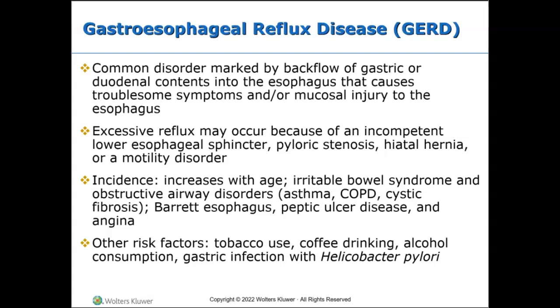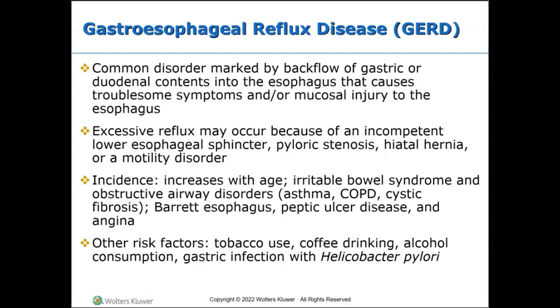Again, signs and symptoms include burning sensation in the chest or heartburn, usually after eating, which may be worse at night or when the patient lies down. Backwash or regurgitation of food or sour liquid, upper abdominal or chest pain, dysphagia or trouble swallowing, sensation of lumps in the patient's throat, nighttime acid reflux. Sometimes they'll have an ongoing cough. They'll get inflammation of the vocal cords or laryngitis. They may have new asthma or worsening asthma.